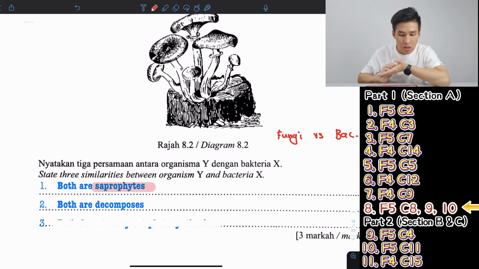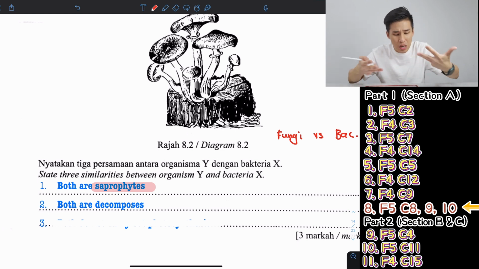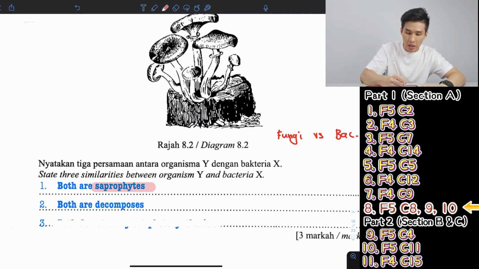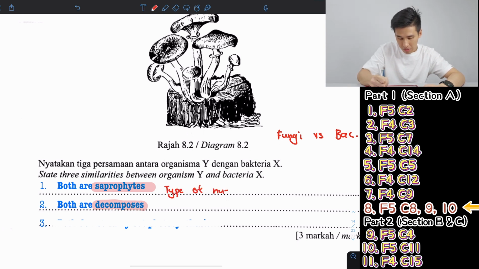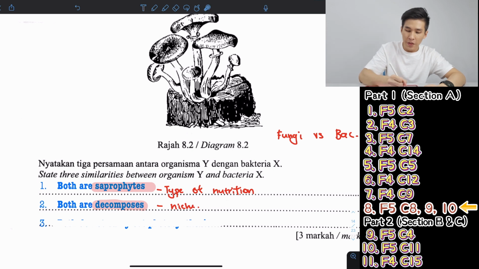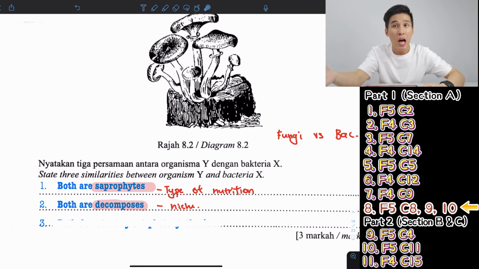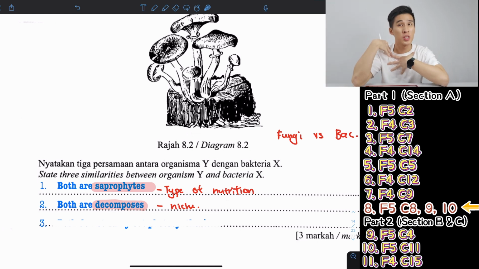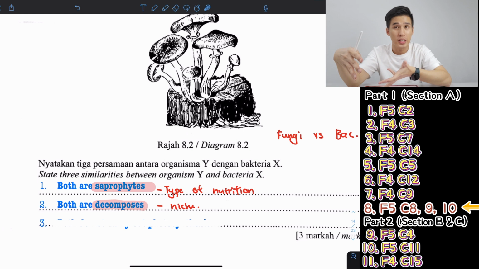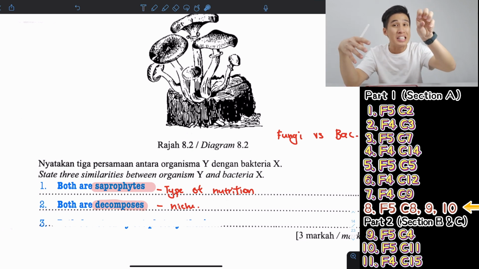Okay, so decomposers. Now, if you're asking what's the difference between saprophyte and decomposer? Saprophyte is a type of nutrition. Decomposer is the niche of the organism. Meaning, saprophyte is a type of nutrition, the method of an organism obtaining nutrients. How do you obtain nutrients? For humans, we are known as holozoic, meaning we open our mouth and eat.